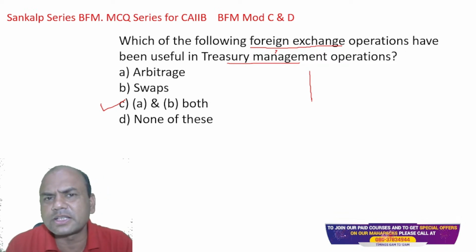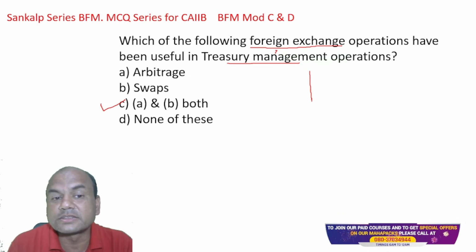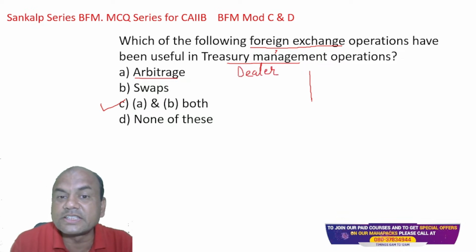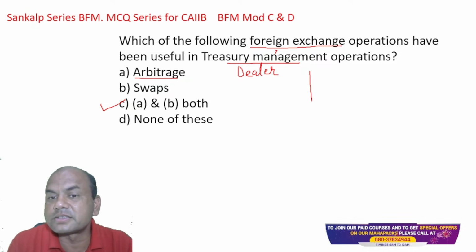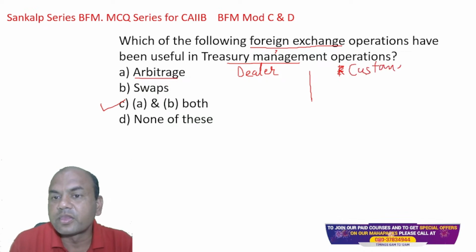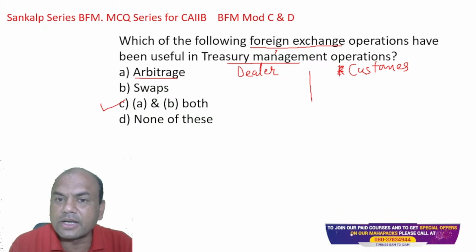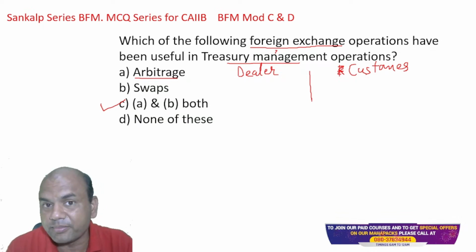What does that guy do? That guy does this arbitrage. He buys from the dealer, the distributor, and immediately the same day sells it to the retail customers, to us. Let's just call us customers. So he buys from this dealer and sells to the customer on the same day.